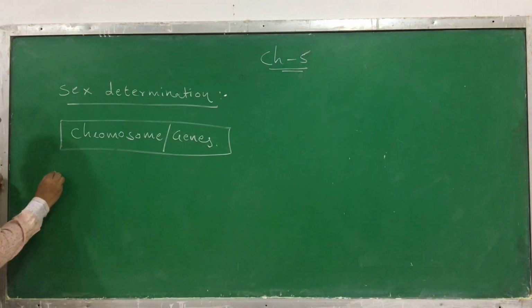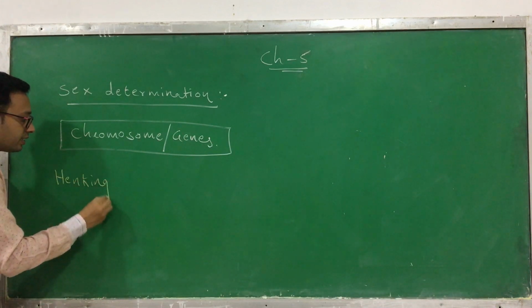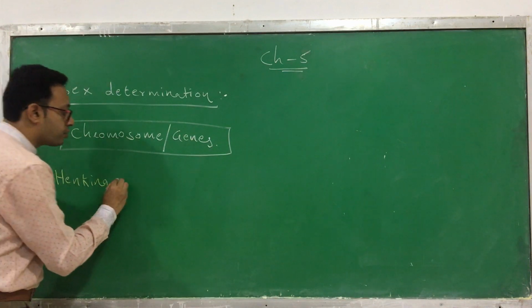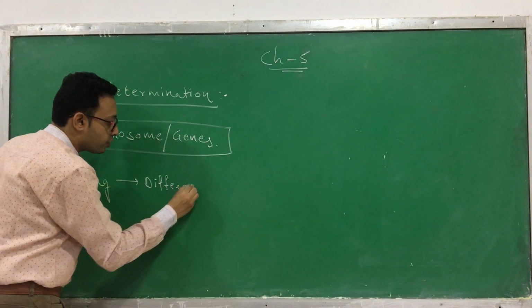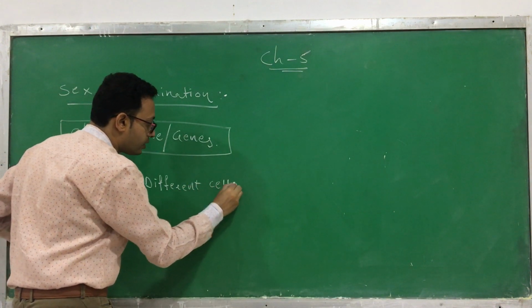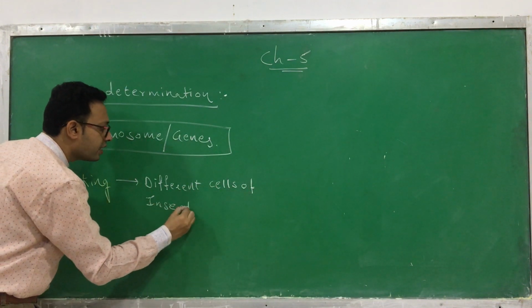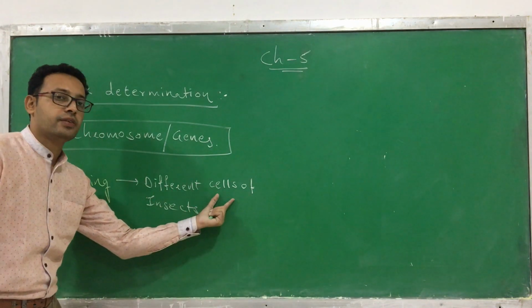There was one scientist who started such kind of experiment, and the name of this scientist is Henking. Henking was observing the different cells of insects. He was doing a cytological study, which means observation of a cell.